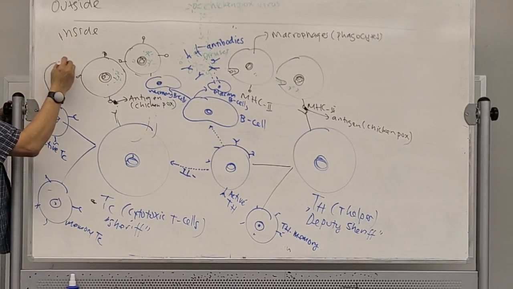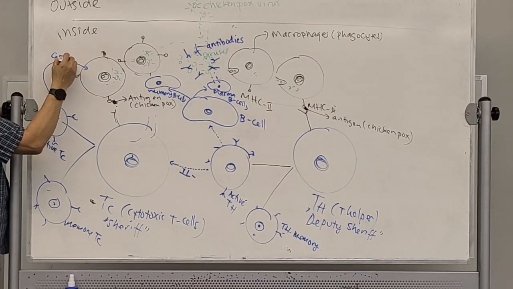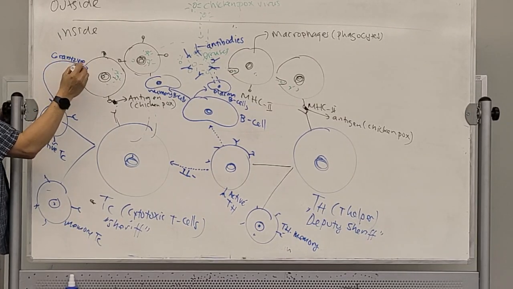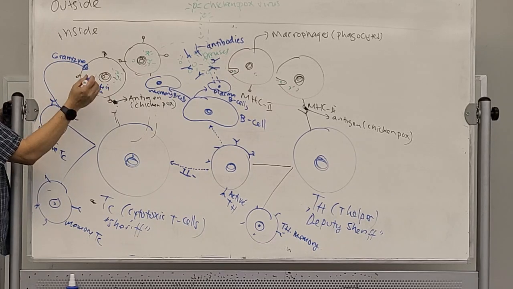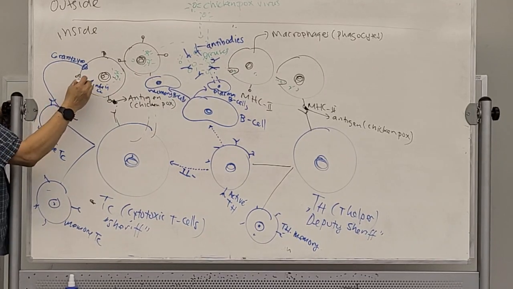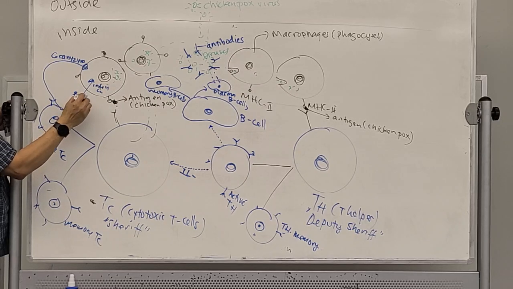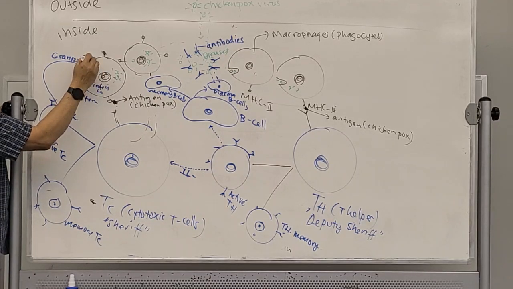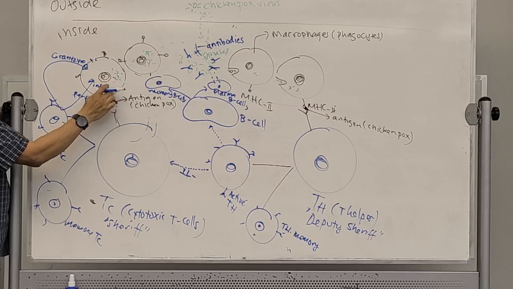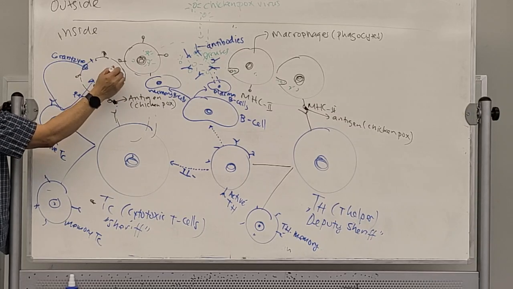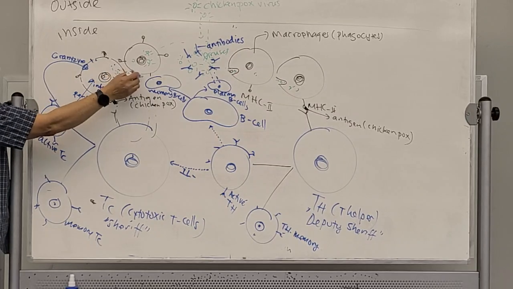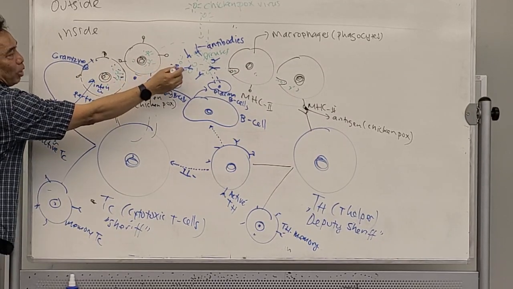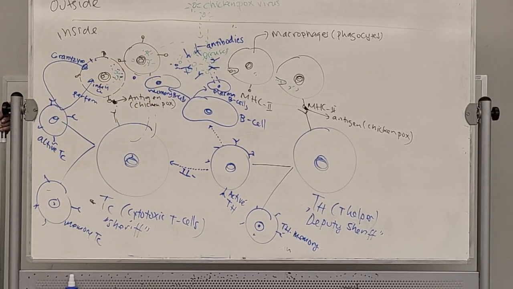And then what happens with this active TC? It will produce an enzyme called granzyme. This granzyme will make a hole in the infected cell. Also, it will produce a toxin called perforin, which will also kill this infected cell, including killing the virus in it. The virus that is not killed by this process will be available outside for the antibodies to kill.